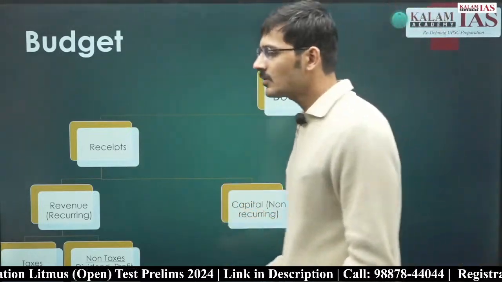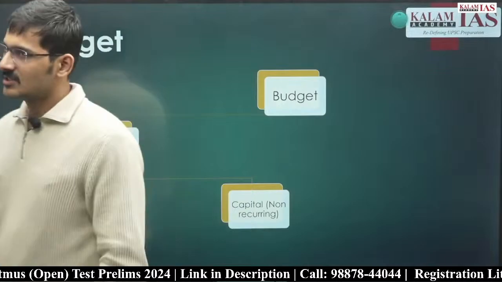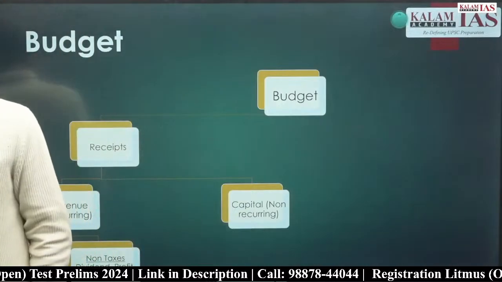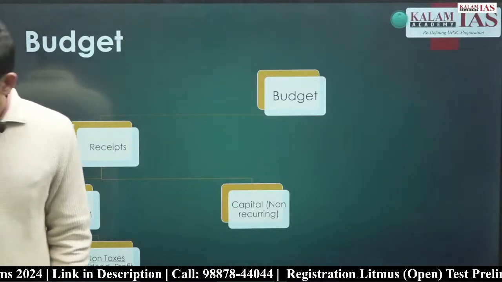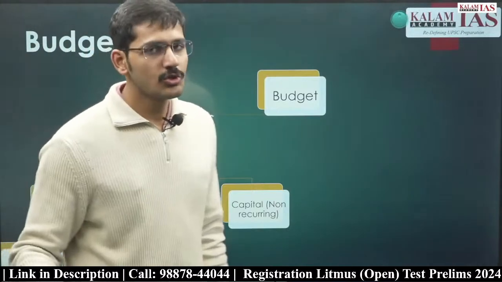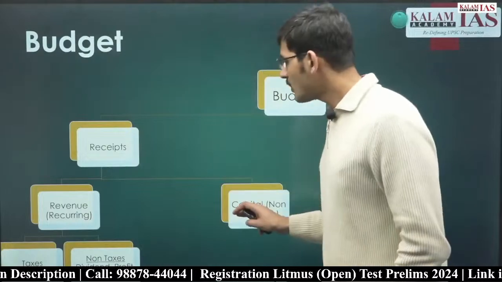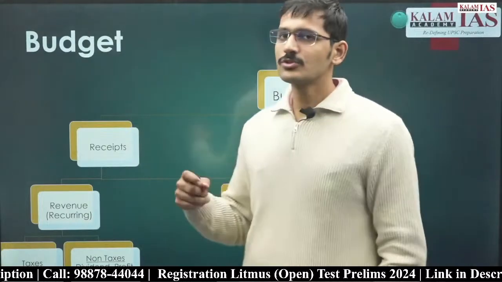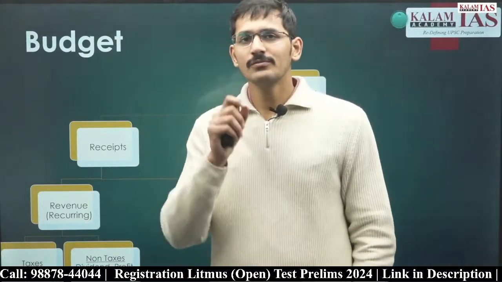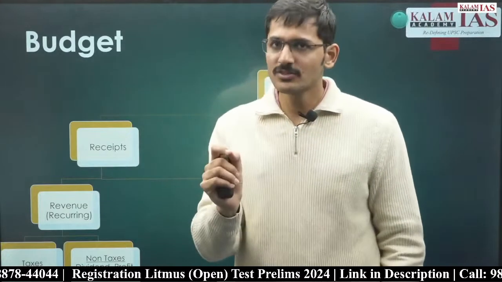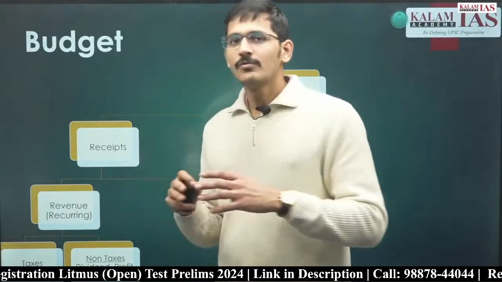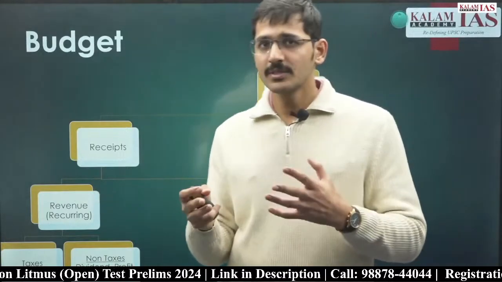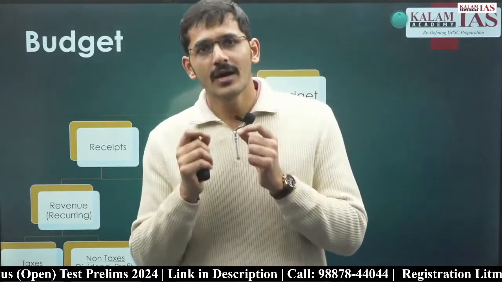Now, capital account includes two types of receipts. One is debt creating and the other is non-debt creating. So before talking about capital account, we have understood that capital account is something which affects assets and liabilities of the government. Revenue account is the one which does not affect assets and liabilities of the government, which is pure earning for the government.